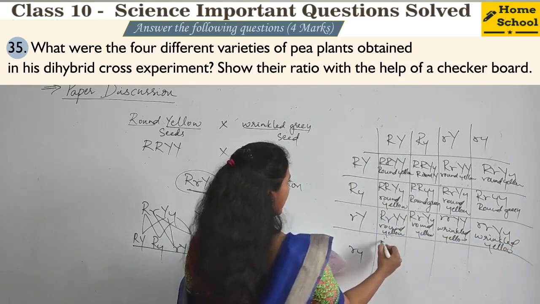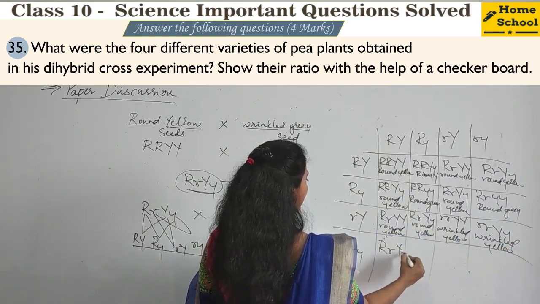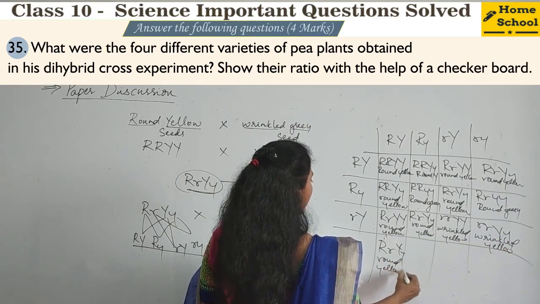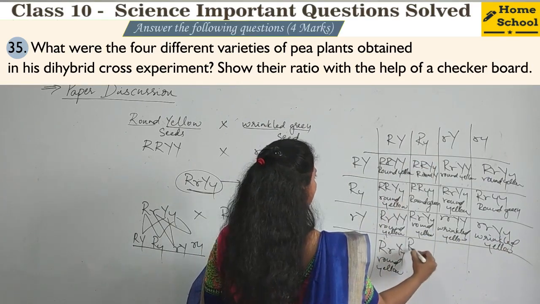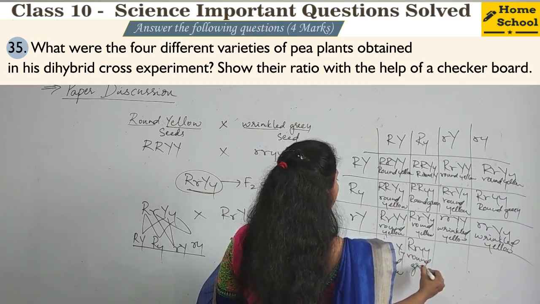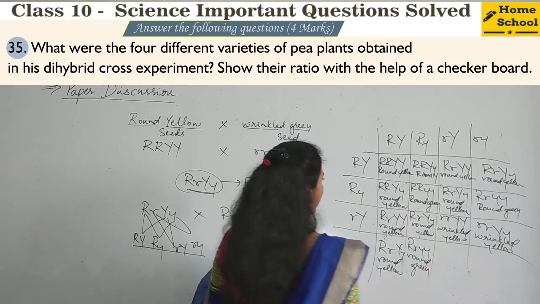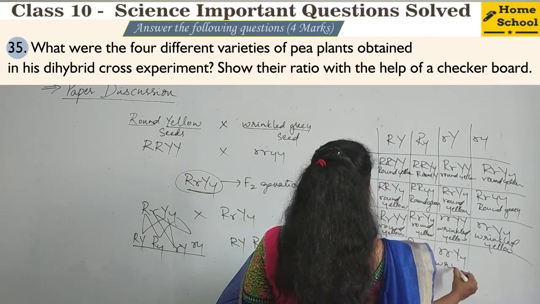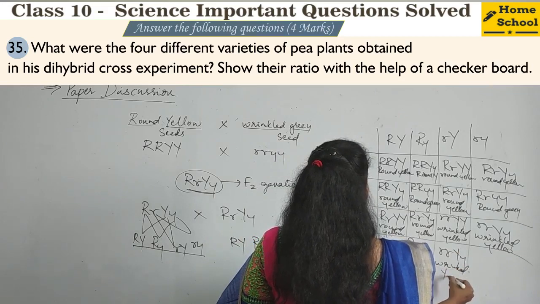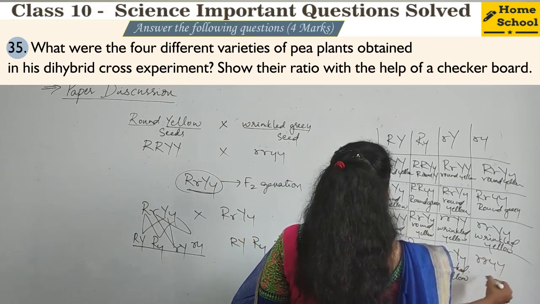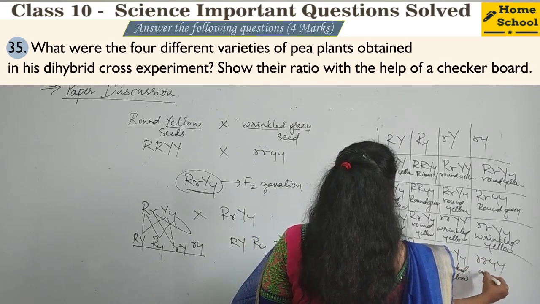Next, the last one, RRYY. This is round yellow. And next, join with this RRYY. This is round and green, right? And next, RRYY. This is wrinkled yellow. And small r, small y. That is wrinkled